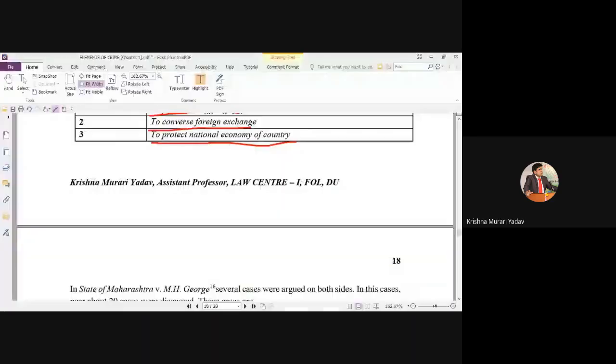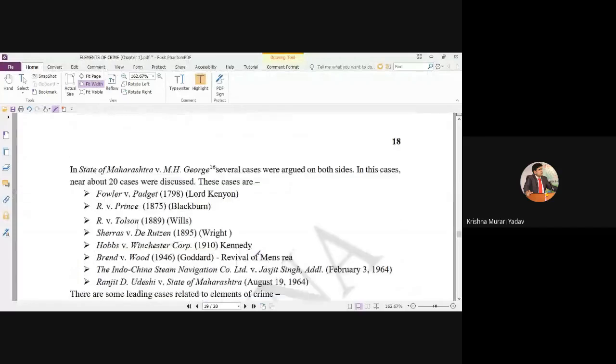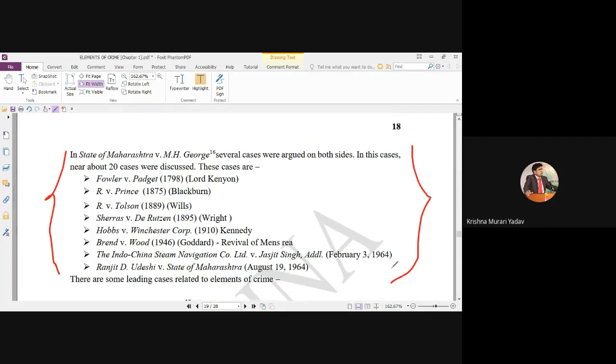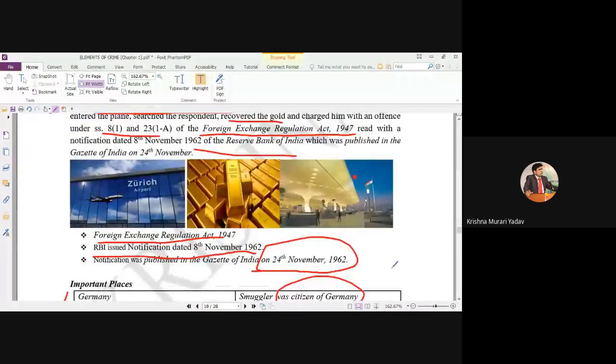I want to start arguments on both the sides. As you know, this is a very popular and landmark judgment of the Supreme Court till now. That's why we should know much more about the arguments on both the sides. What was the point in this case? I already told you that he was carrying 34 kg gold. He was not a small baby, he was a very big and very rich person.